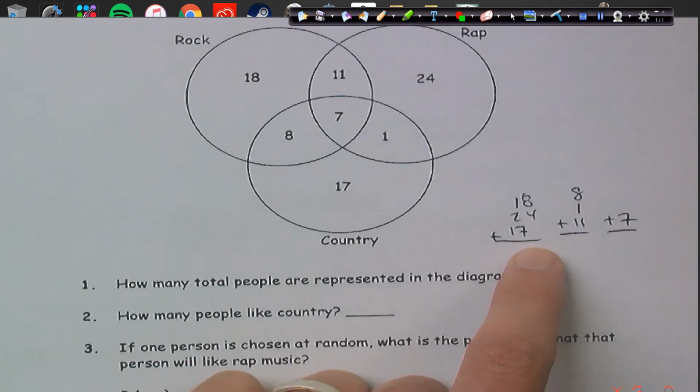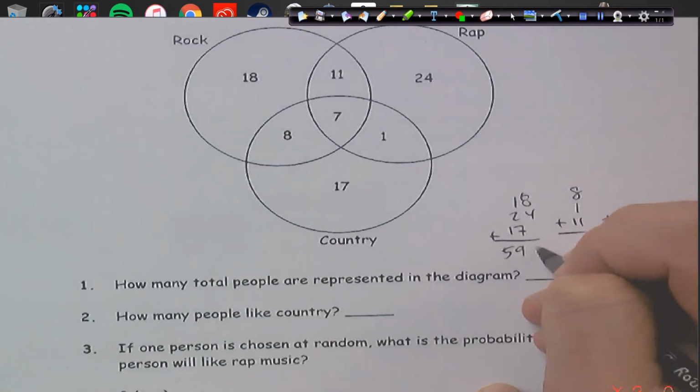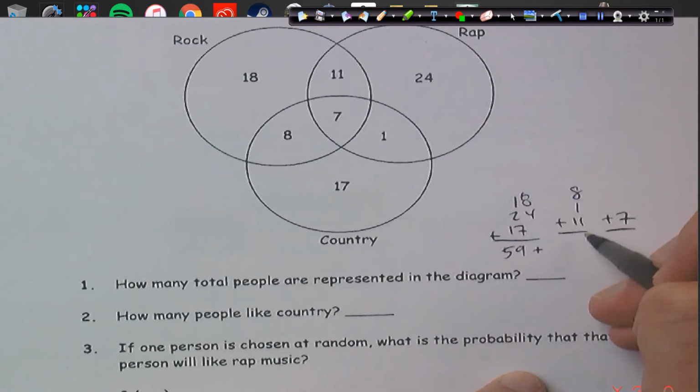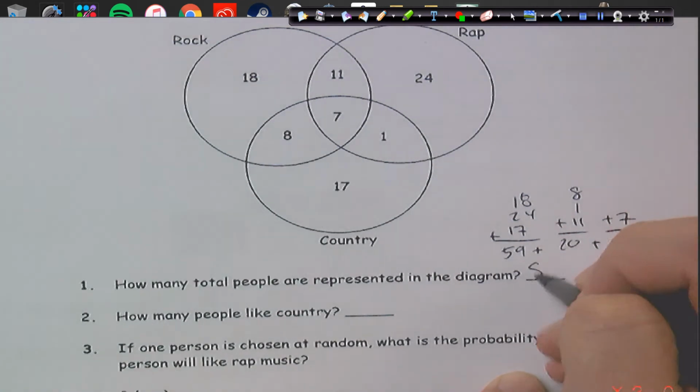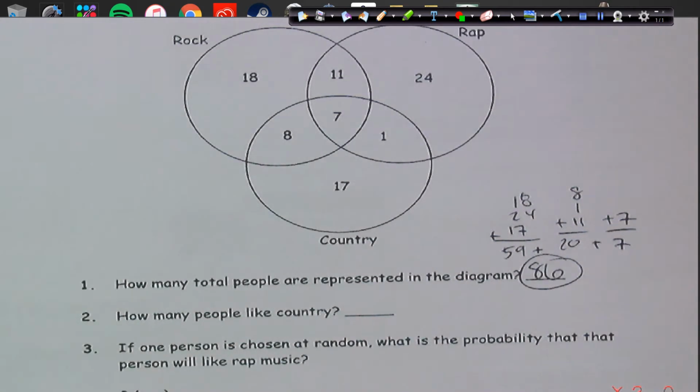18 plus 24 plus 17 gives us 59. Then we're going to add that to, I believe, 20 plus 7? And we get 86. So we're just literally adding up all the numbers, and there we have it.